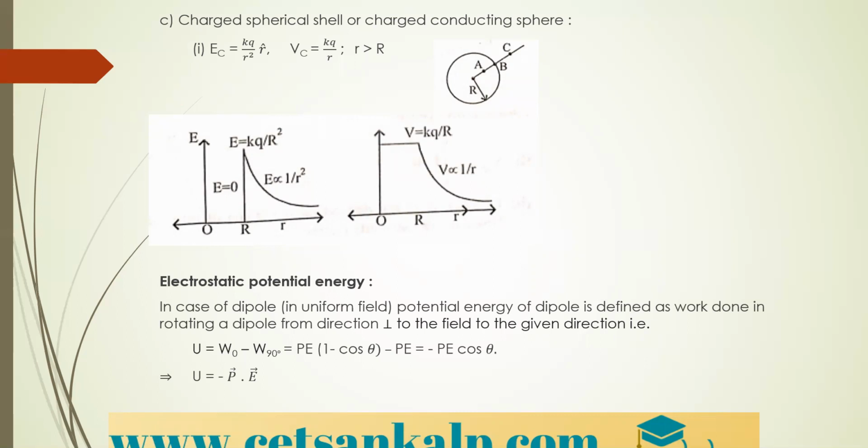Okay. Next, electrostatic potential energy. So what is electrostatic potential energy? In case of a dipole, potential energy of a dipole is defined as the work done in rotating a dipole from perpendicular to the field to the given direction, and it is called electrostatic potential energy.